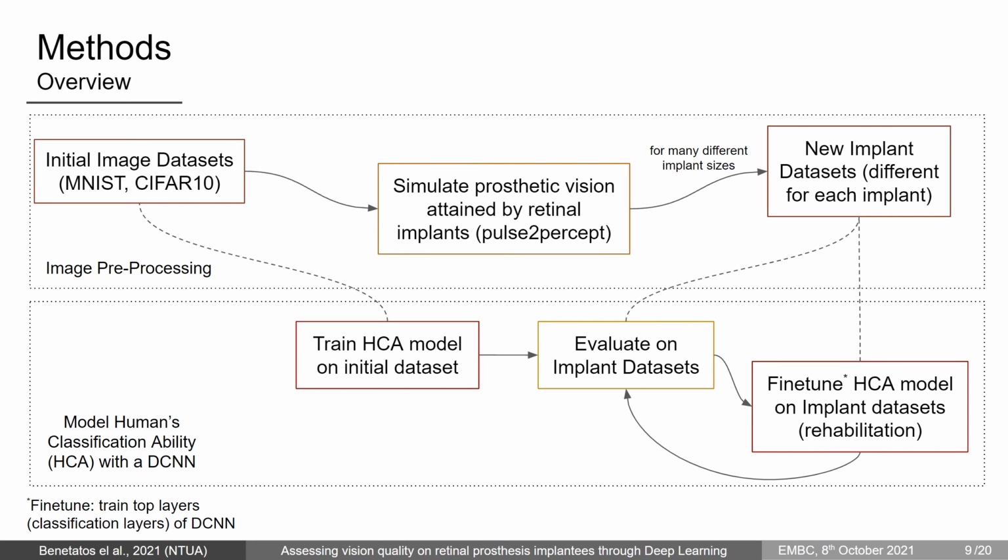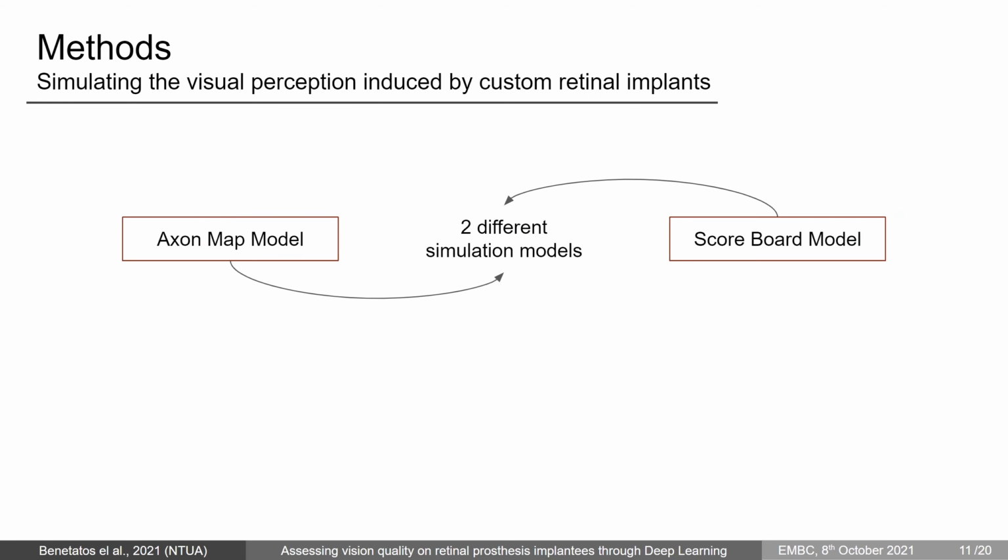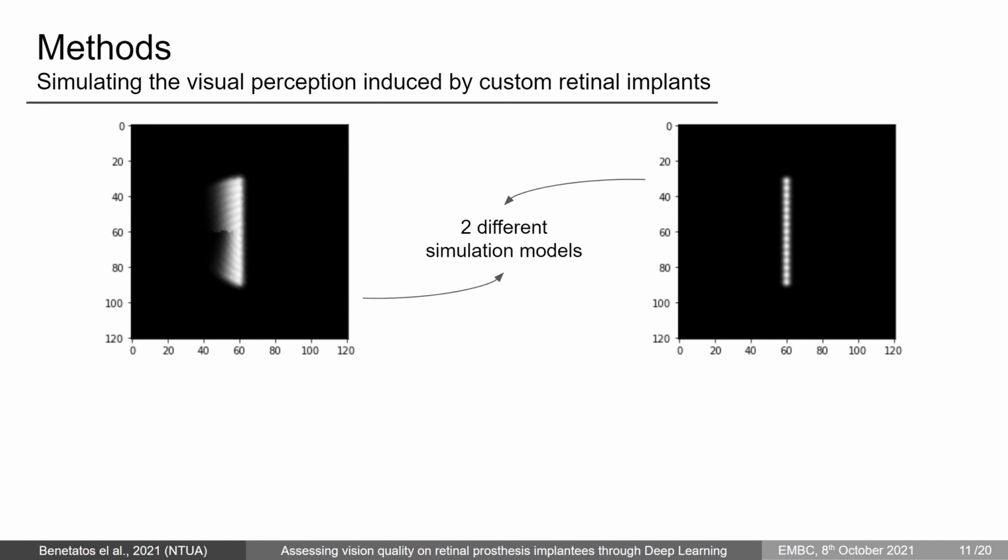Regarding the initial training of the HCA model, we start with two ResNet34 models, which are a type of convolutional neural network pre-trained on ImageNet, and we train them on digit and object recognition respectively using transfer learning. Then, to generate the implant datasets, we use two different simulation models, the scoreboard model and the action map model, which describe the two types of expected outputs we saw earlier.